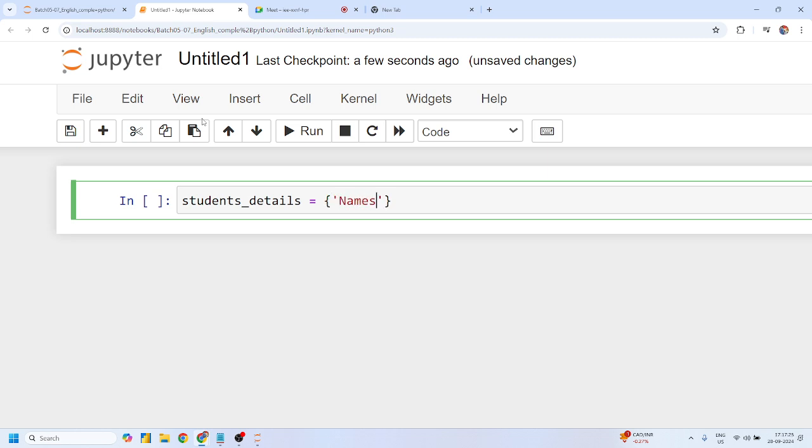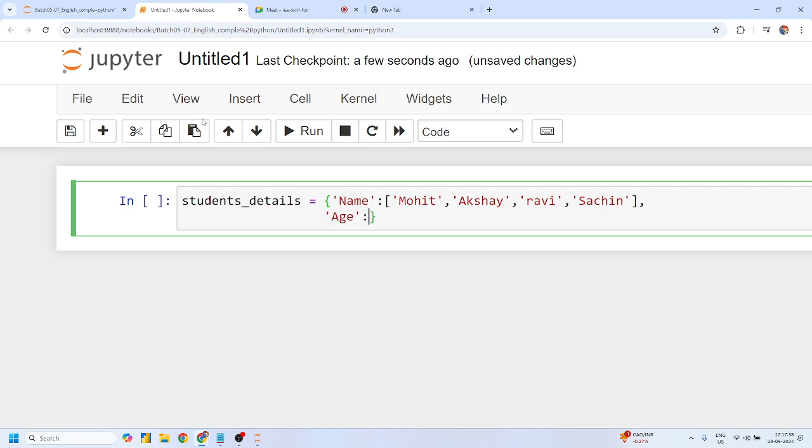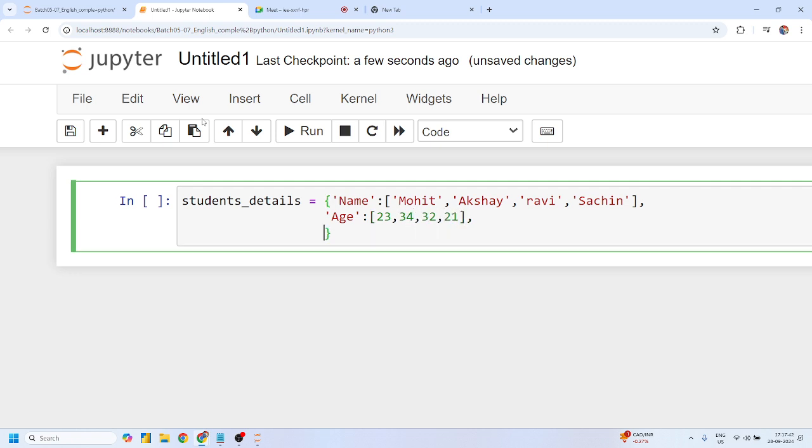Mohit, can I say this? Name is something like this: Mohit, Akshay, Ravi and Sachin, right? And their respective age is something like this, and their respective salary is like this.